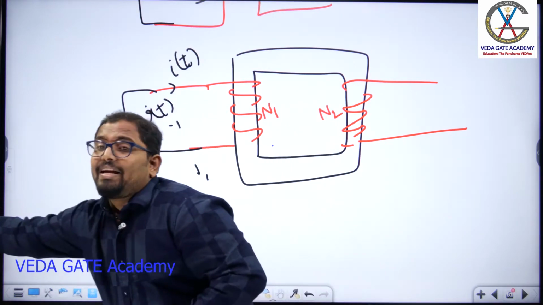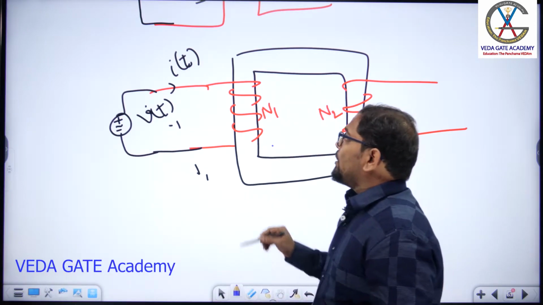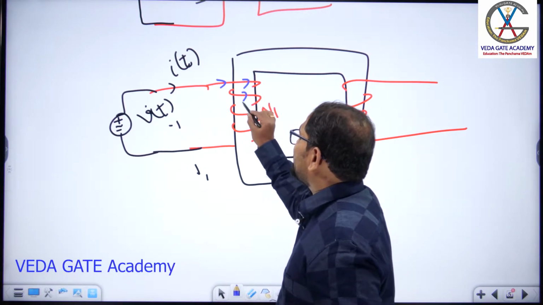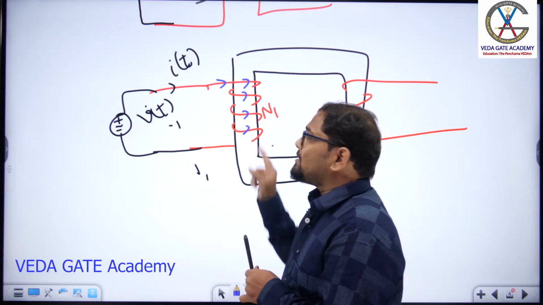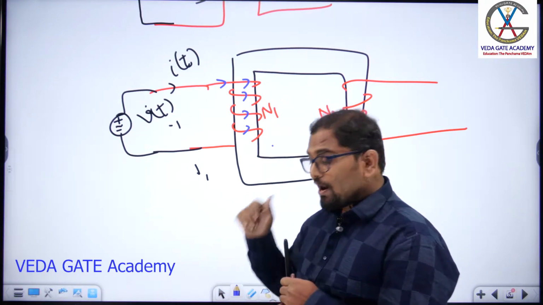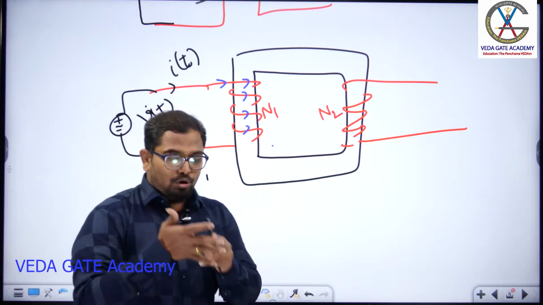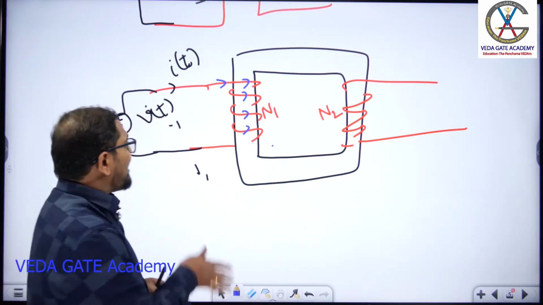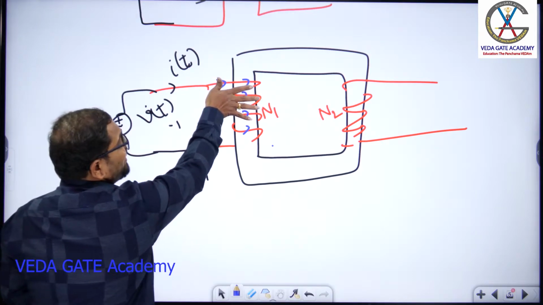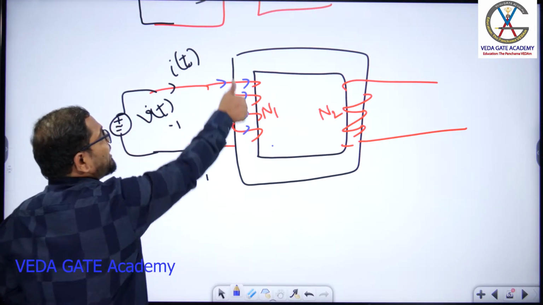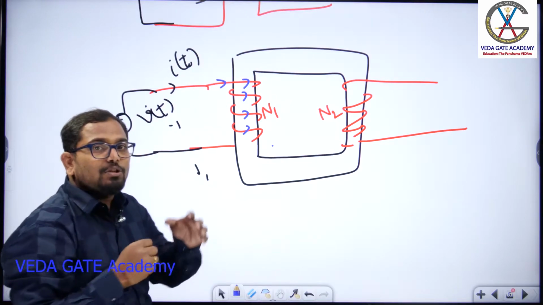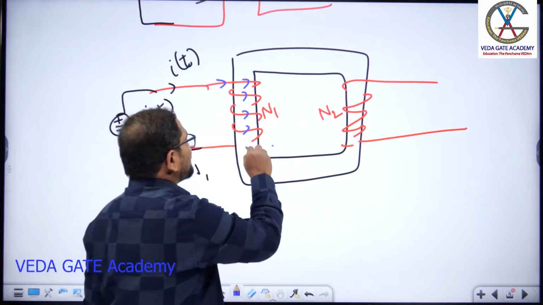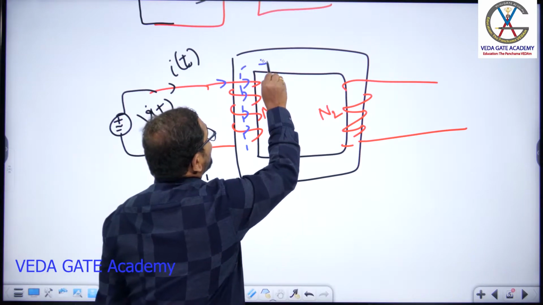Now which right hand thumb rule do I have to use here? Now you know the current direction here, in this direction. How many coils are carrying current? Four coils are carrying current. So now I have to use the right hand thumb rule with four fingers. I use four fingers as the current direction. Then my thumb is pointing upwards. So the flux produced in this core will be in the upward direction.